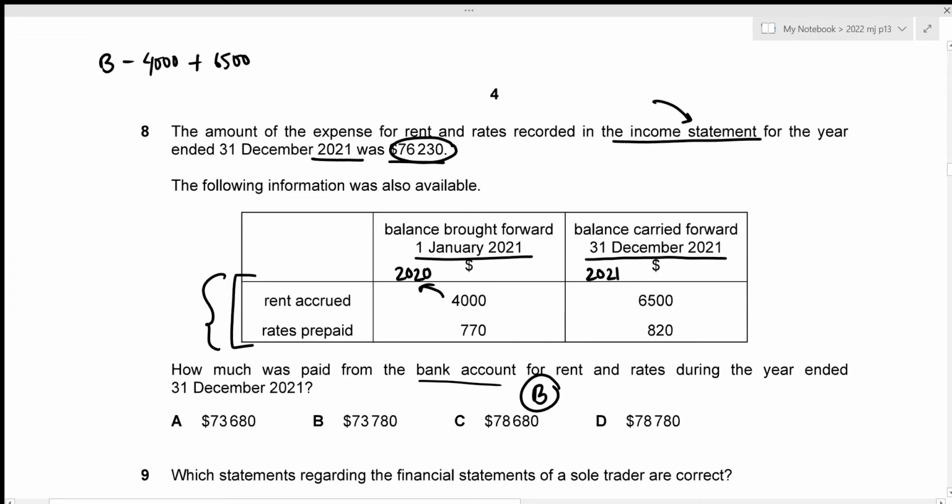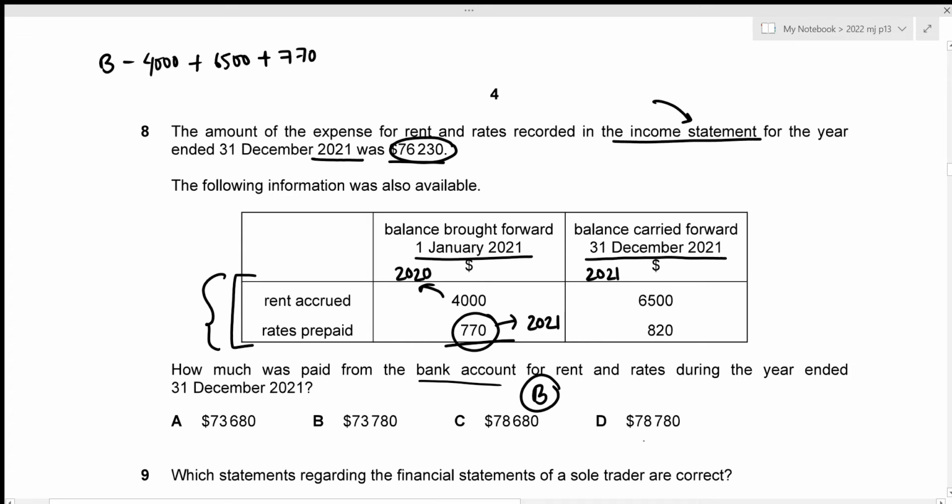Then we have the rates prepaid, and this is for the year 2020. So 770 was prepaid in the year 2020, which means that this is actually to be used as an expense for the next year, which is 2021. And since we are talking about figuring out the amount to be recorded in the income statement for the year 2021, this amount of 770 should definitely be included. So I'm just going to add the 770.